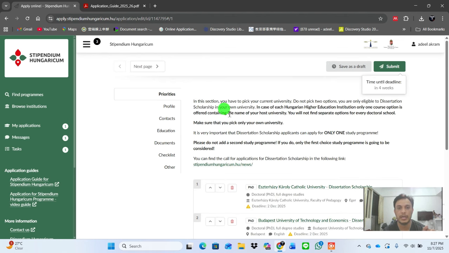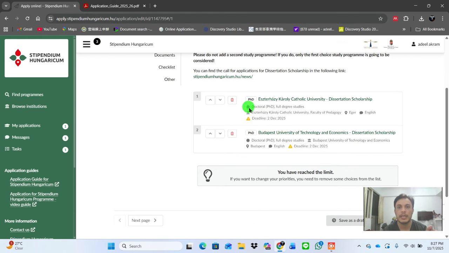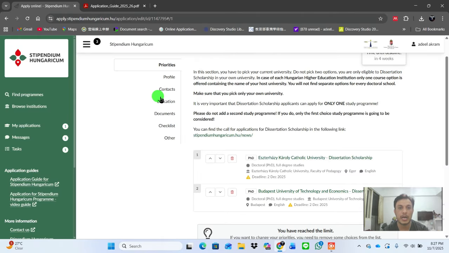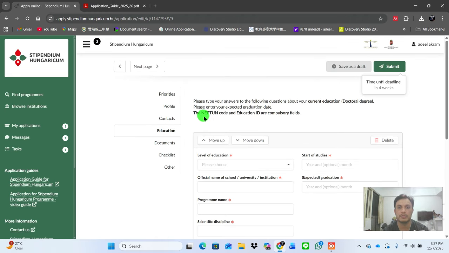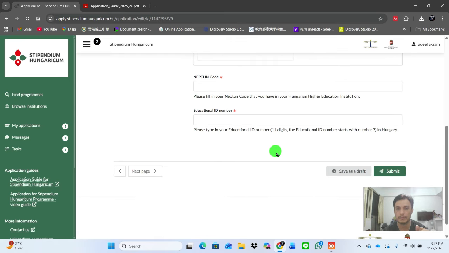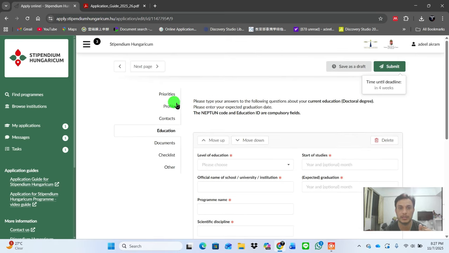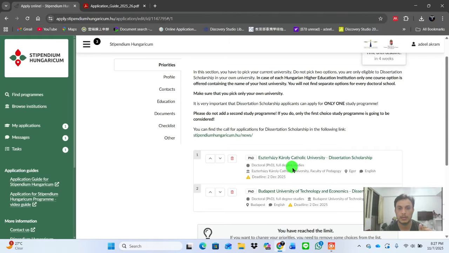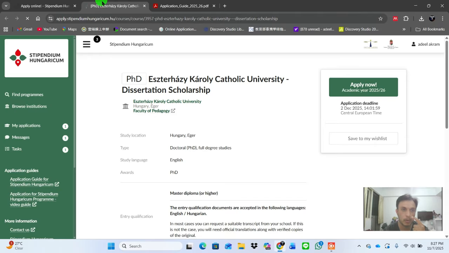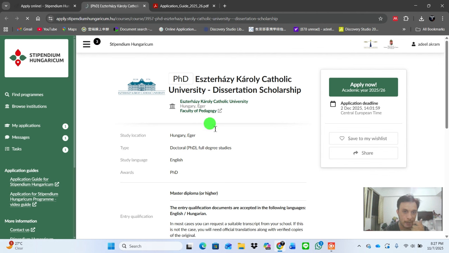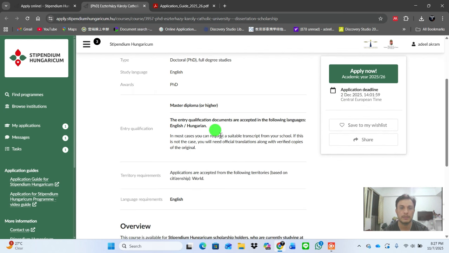But before going there, I want to show you some important things here. You can see they mention the Catholic University and the Budapest University of Technology and Economics. Because they ask about the Neptune code and education ID, you can get this information from your university website, or you can just click it here, and they will open a new page. And the last date to apply for the scholarship is 2 December 2025.